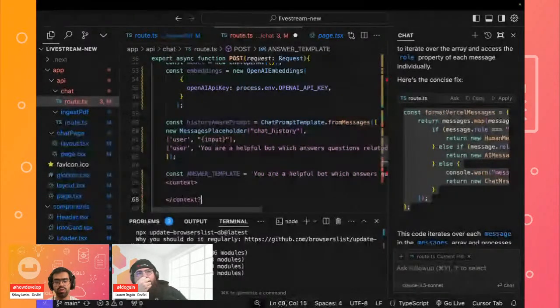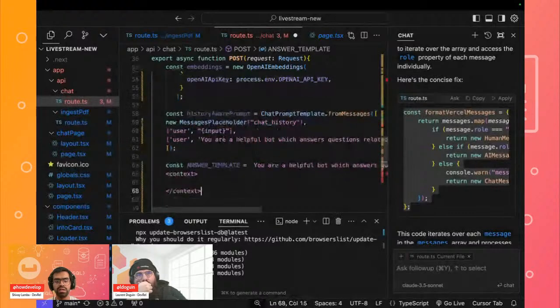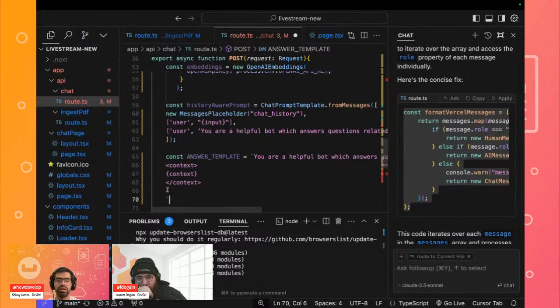Here, of course, we will be passing the context that we receive after we have retrieved our documents from our retrieval step, which we'll also define later in the session. We can finish it off by saying, please answer the query in a concise manner.